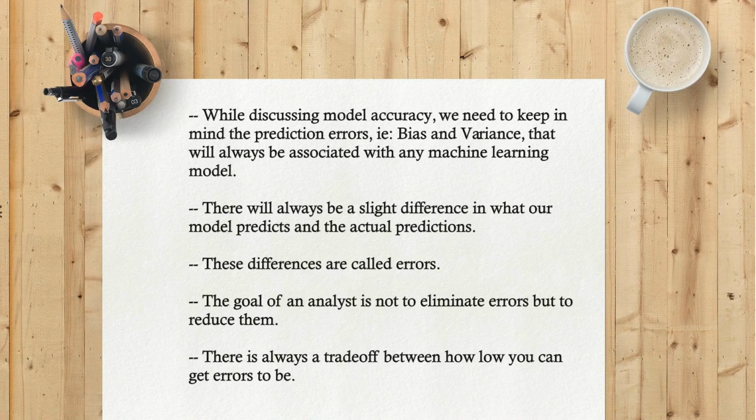While discussing model accuracy, we need to keep in mind the prediction errors, that means bias and variance, that will always be associated with any machine learning model. There will always be a slight difference in what our model predicts and the actual predictions. These differences are called errors. The goal of an analyst is not to eliminate errors but to reduce them. There is always a trade-off between how low you can get errors to be.